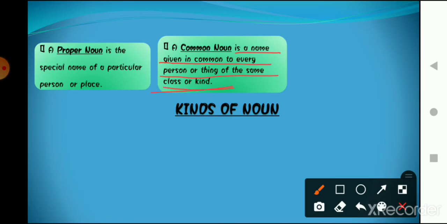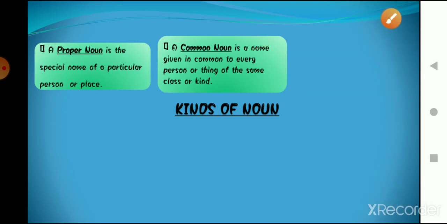For example, if I say that those girls are very beautiful, here the common noun is girls. Common means we are representing a group of 4 or 5 girls with a name, that is girls, right? Here the common noun is girls.